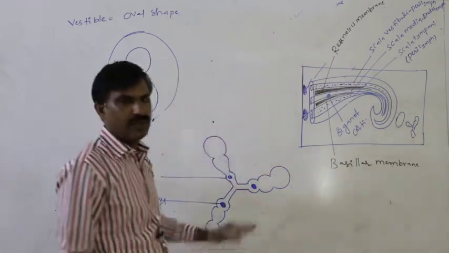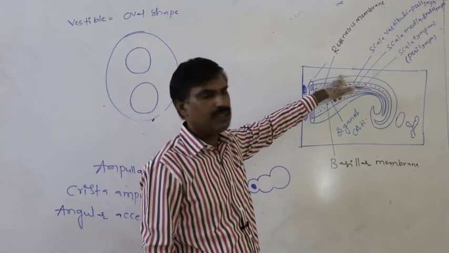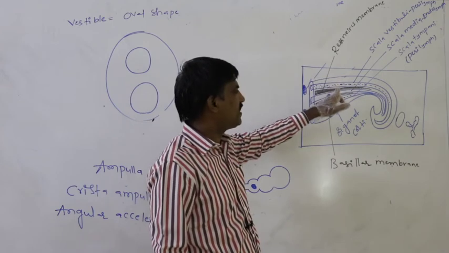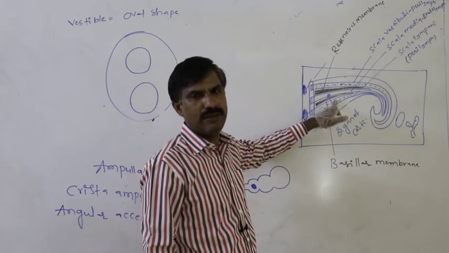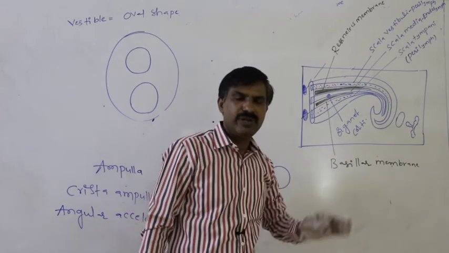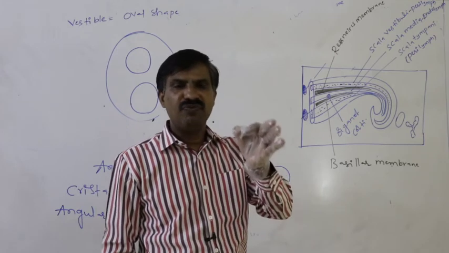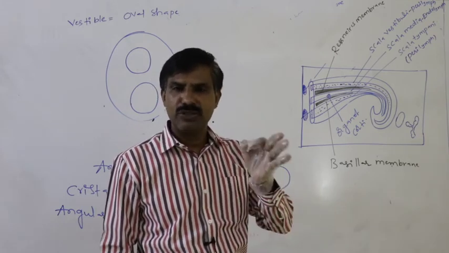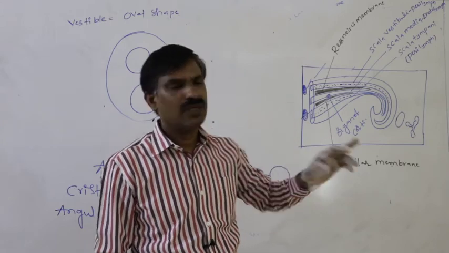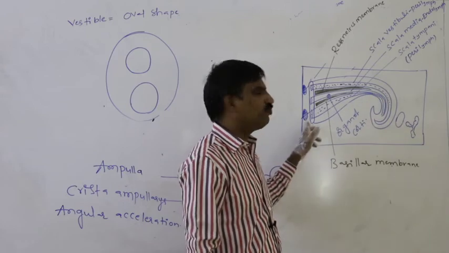So definitely the cochlea is bony labyrinth, and scala vestibuli, scala media, scala tympani are membranous labyrinth. What is the meaning of bony labyrinth? If the wall is made up of bone, then that is said to be the bony labyrinth.